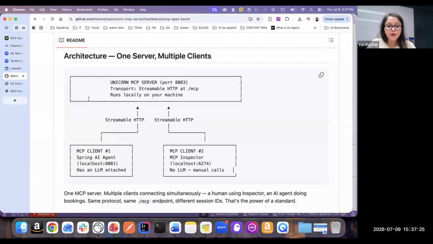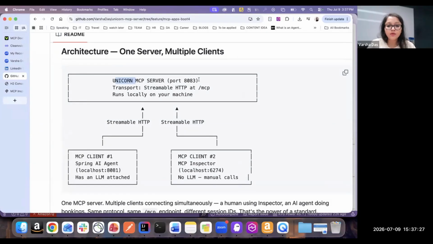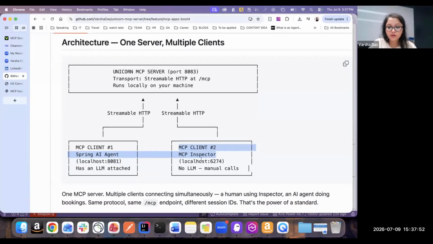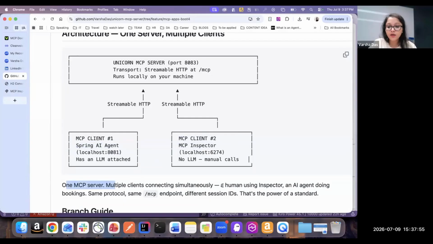What I was actually saying about the architecture is something like this. We know that the server is running on 8083, and through this streamable HTTP transport mode we are going to test two different clients. MCP client 1 is going to be a programmatic agent which is going to run on 8081. First, I'm going to show you with the MCP inspector. So there's one MCP server, multiple clients. I'm a human using the inspector, and then there will be an AI agent which will have the GUI, the interface through which we are going to talk. Both are connecting to the same /MCP endpoint, with different session IDs, to the same MCP server.